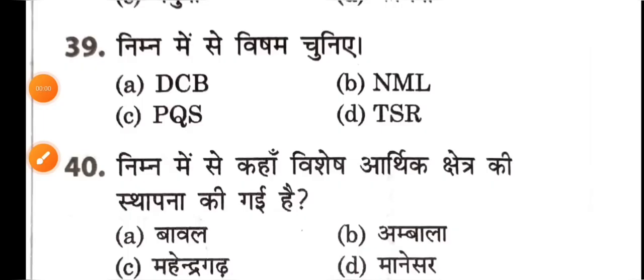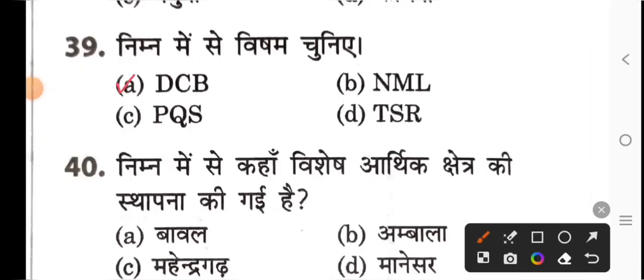Check each option. The first option is DCB, so write their alphabet codes. What is the code of D? It is 4. C is 3. 2 is B. So 4 becomes 3, you are losing 1. 3 becomes 2, loss of 1.